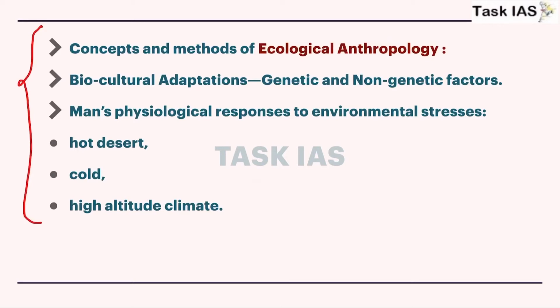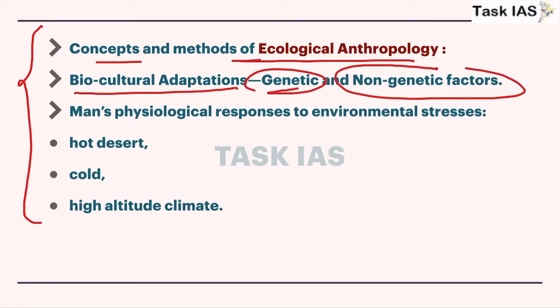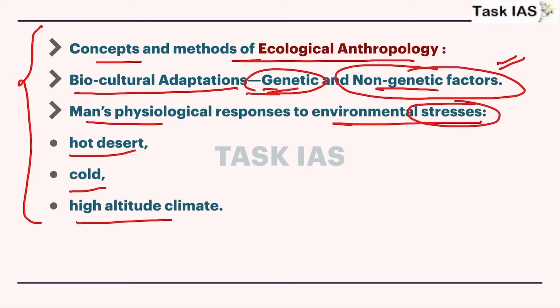So these are topics that we will discuss today: concept and methods of ecological anthropology, biocultural adaptations, genetic as well as non-genetic factors. So try to include these factors separately, genetic and non-genetic, so that examiner will have idea that you have complete information regarding this topic. Now man's physiological responses to environmental stresses, and we will discuss three stresses: hot desert, cold and high altitude climate. These are mentioned in our syllabus.